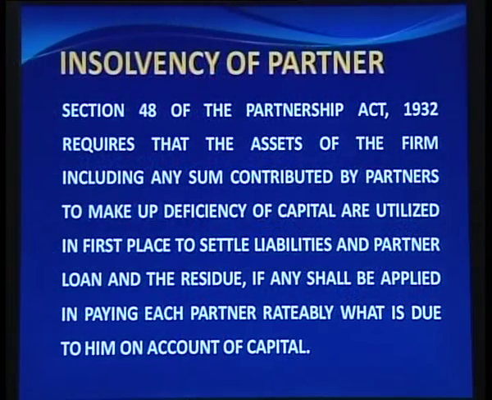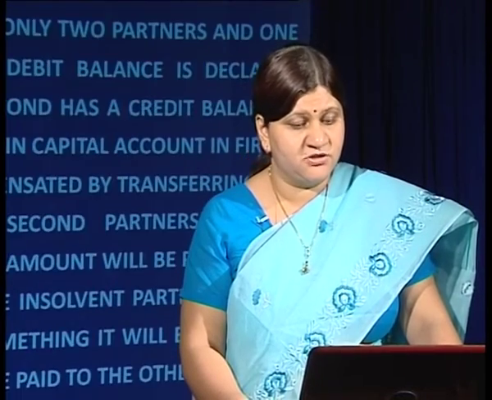Let us understand it. Section 48 of the Partnership Act 1932 requires that assets of the firm, including any sum contributed by partners to make up deficiency of capital, are utilized in the first place to settle liabilities and partners' loan, and the residue, if any, shall be applied in paying each partner ratably what is due to him on account of capital. Now, let us analyze the situations.